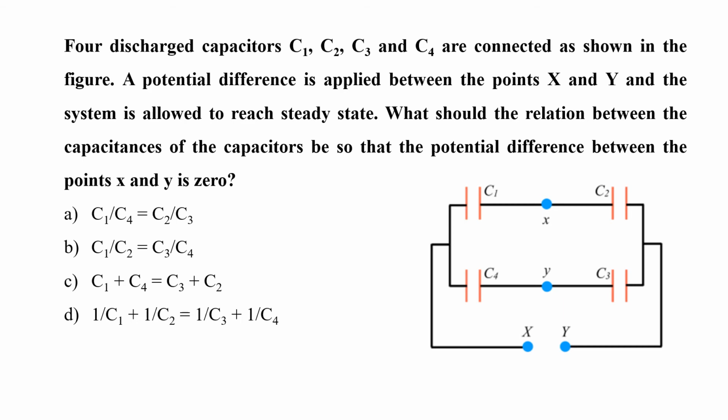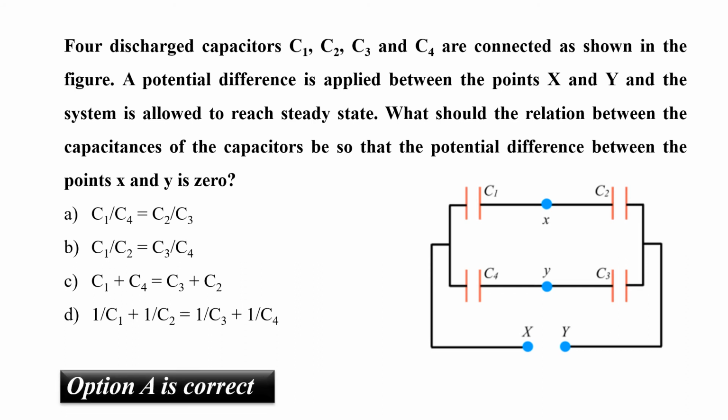Now, a Maxwell inductance capacitance bridge, known as Maxwell bridge, is a modified version of the Wheatstone bridge which is used to measure the self-inductance of a circuit. A Maxwell bridge uses the null deflection method, also known as the bridge method, to calculate unknown inductance in a circuit. So, from the figure, we can see that C1 by C4 is equal to C2 by C3 will give zero potential difference, as in a Wheatstone bridge, that is the Maxwell bridge. So, the correct answer is option A.